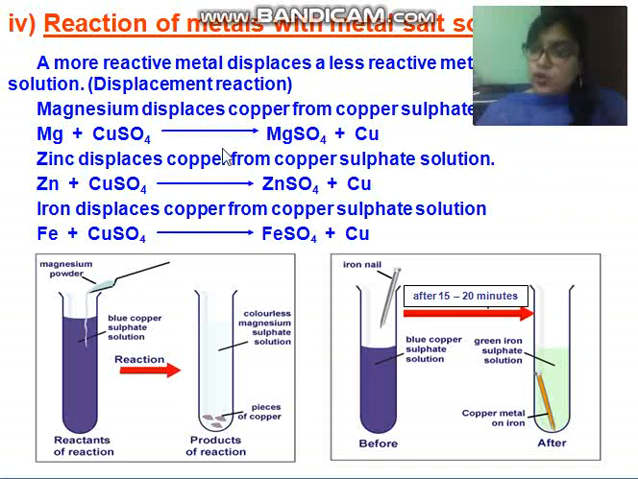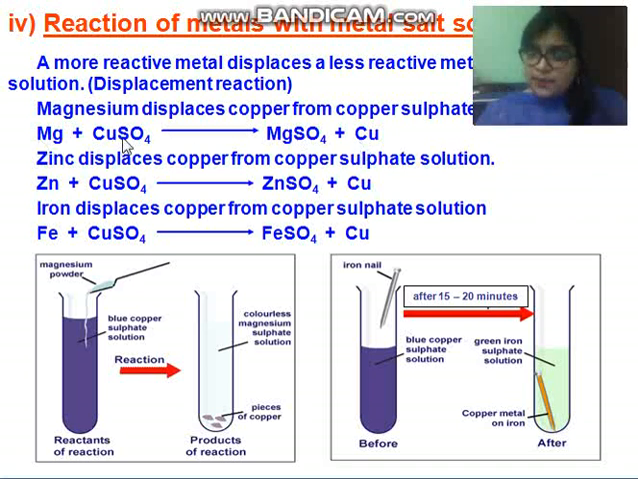Later on I will also show you the reactivity series. From that reactivity series you will be able to identify which metal is more reactive than the next one. See, when magnesium is treated with copper sulfate, because magnesium is more reactive as compared to copper, what will happen, children? Magnesium will displace copper from its salt solution, and it forms magnesium sulfate plus copper.